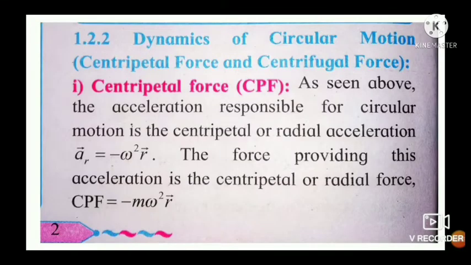This centripetal acceleration and centripetal force is necessary to produce circular motion.